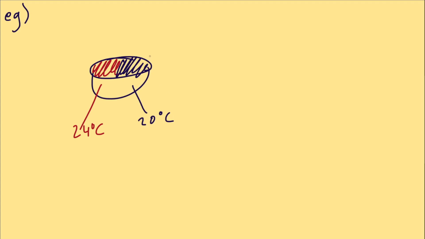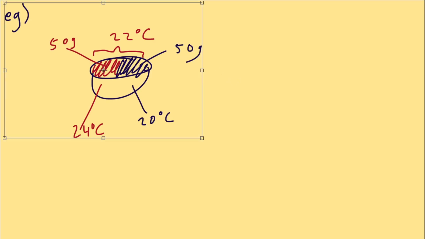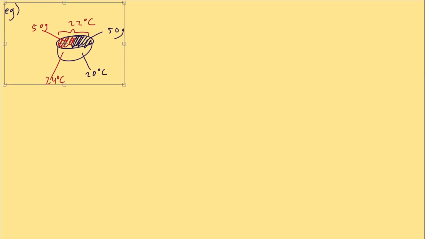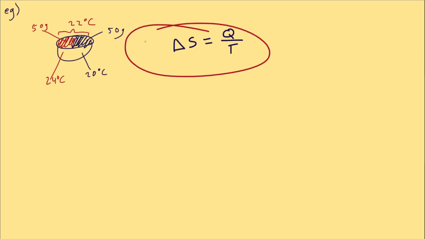Because of how heat works, if you leave this by itself, they're going to eventually settle at thermal equilibrium and they're going to mix and reach together a temperature of 22 degrees Celsius. So what happens to the entropy here? There's 50 grams of each water, by the way. First of all, we have to find how much energy was lost, because look at the entropy formula. It involves how much heat was added or released. And of course, all the formulas we'll use in this video are in the free cheat sheet in the description.